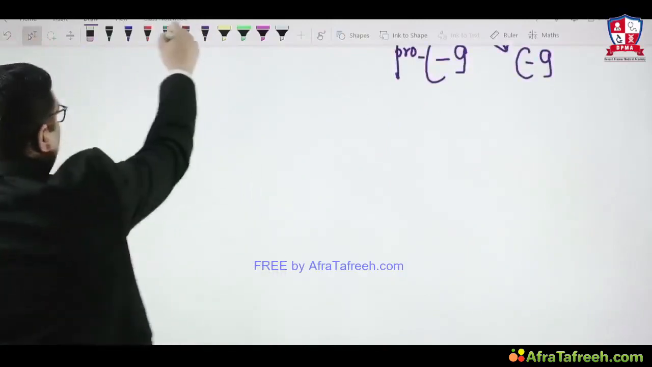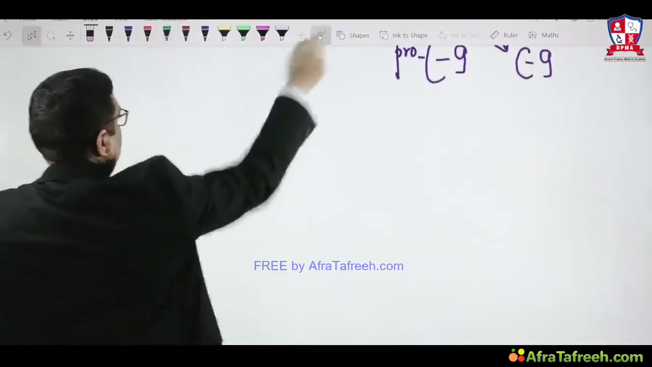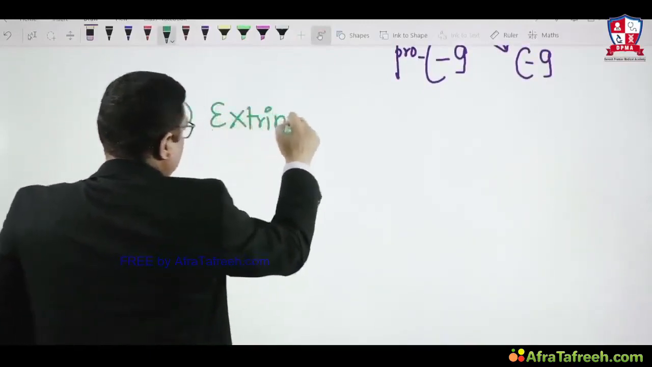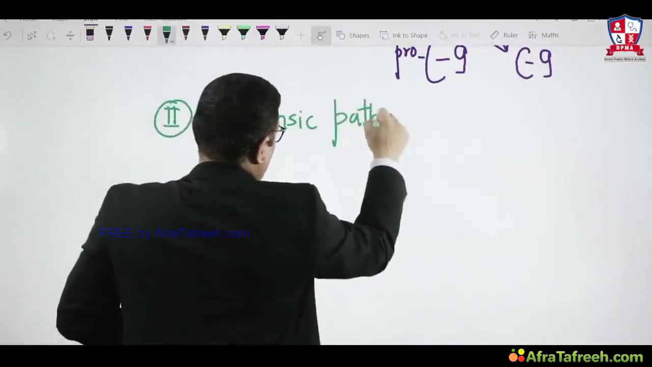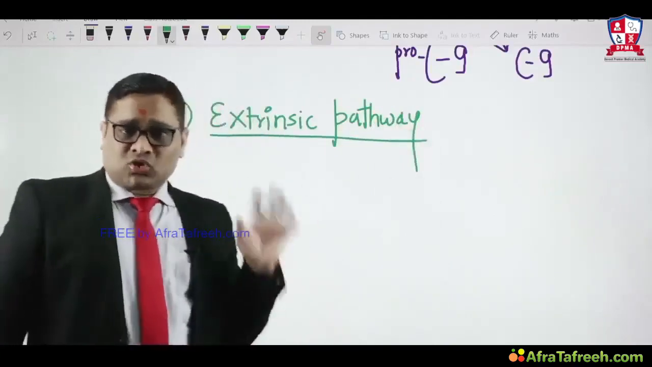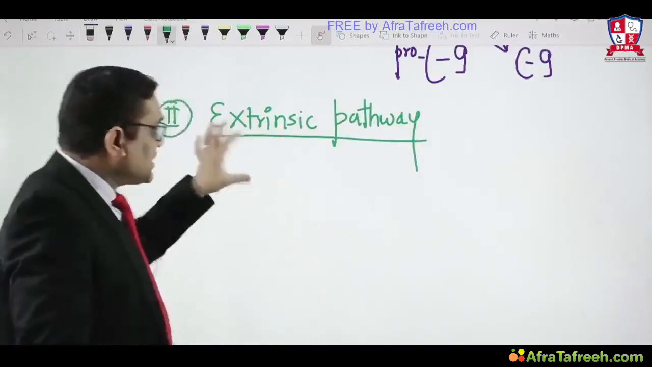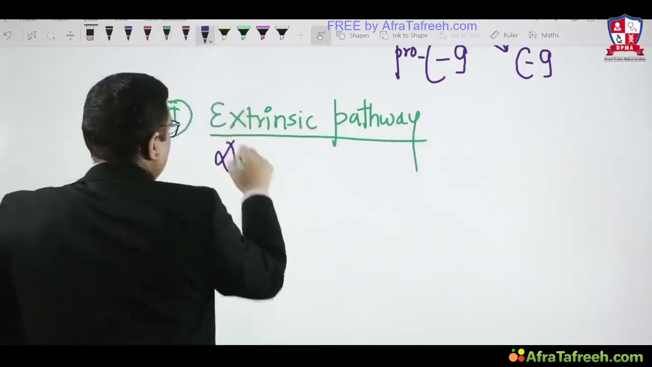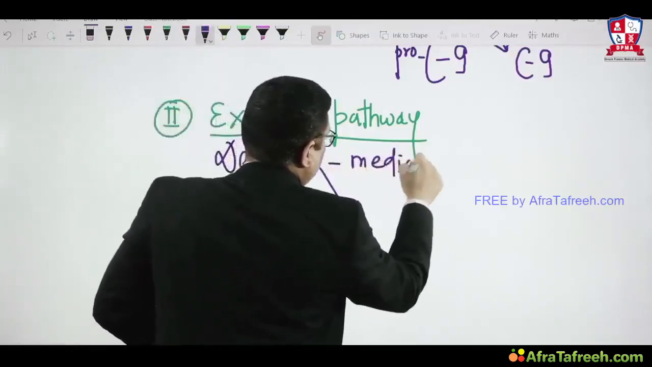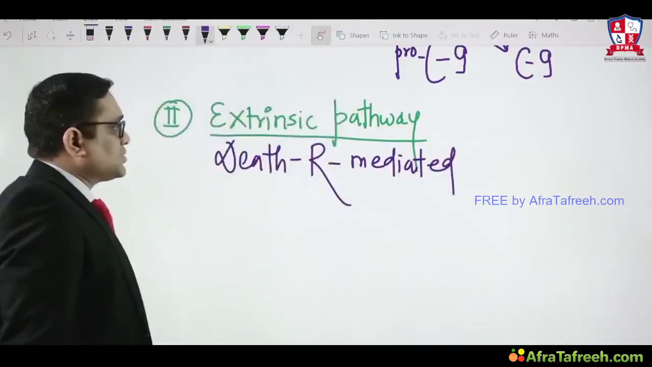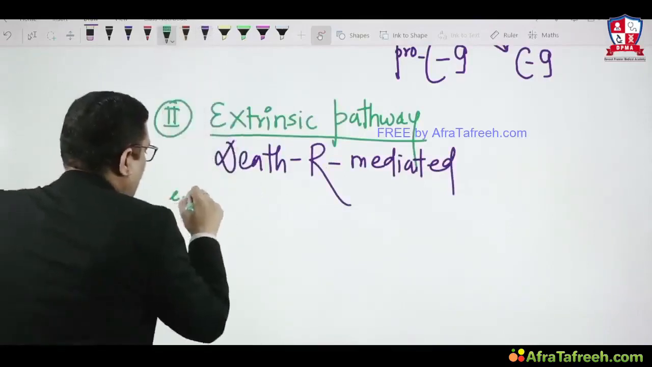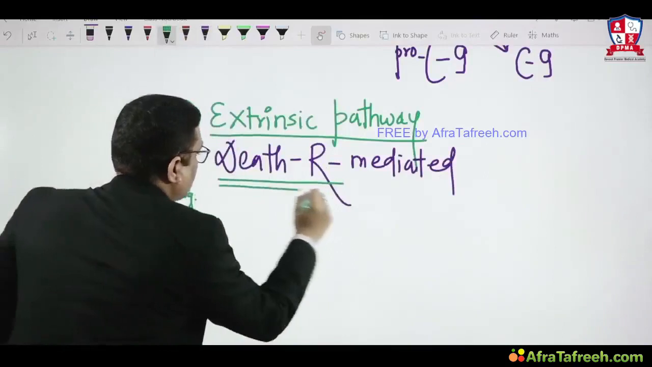Now we will move to the next pathway, which is the extrinsic pathway. The second pathway we are going to discuss is the extrinsic pathway of apoptosis. As I have told you, the intrinsic pathway was the major pathway, the mitochondrial pathway. In the same way, the extrinsic pathway is also called the death receptor mediated pathway. What are these death receptors?